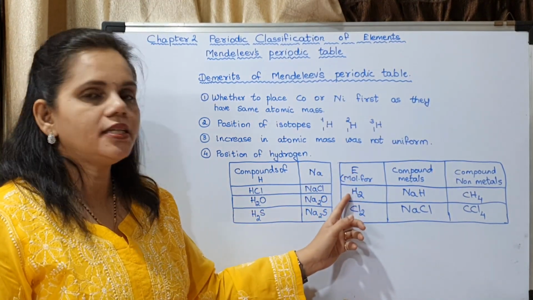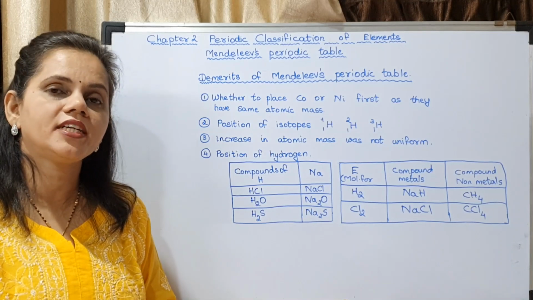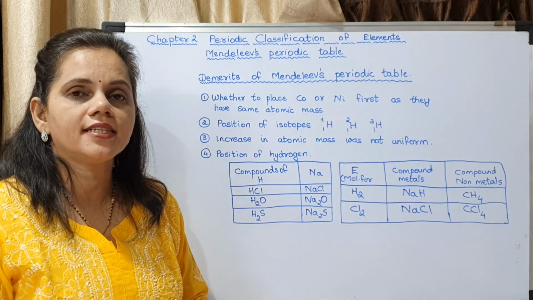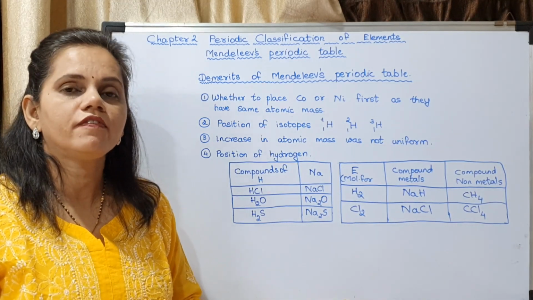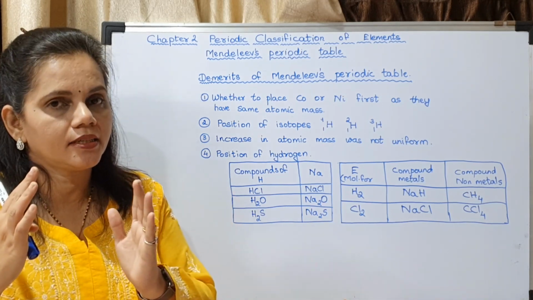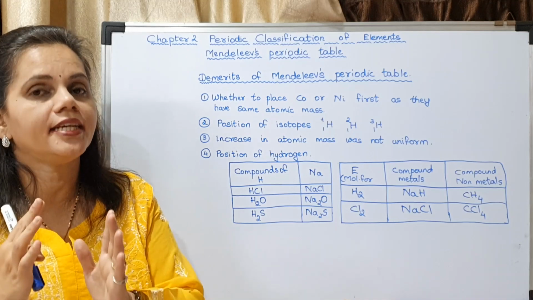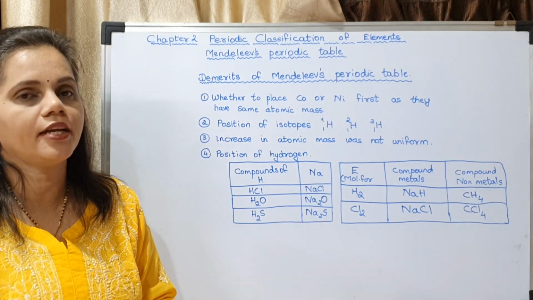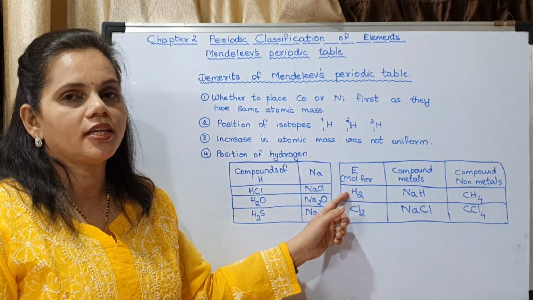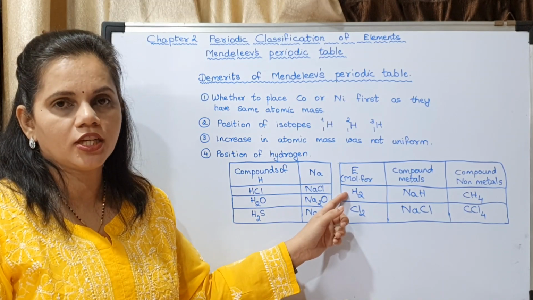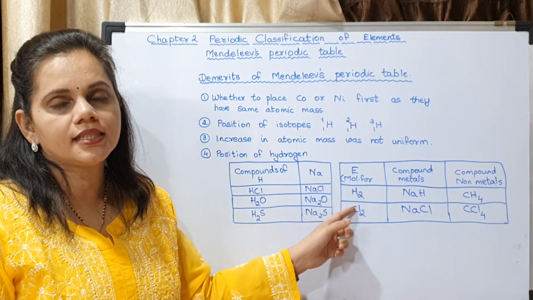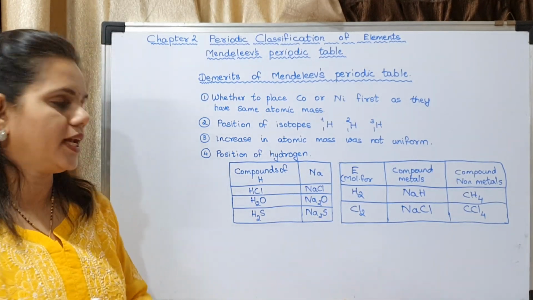This is the element hydrogen. What is the molecular formula of hydrogen gas? It is H2. What is the molecular formula of chlorine gas? It is Cl2. Chlorine, fluorine, bromine, iodine. These are halogens. They are present in the modern periodic table in the 17th group or 7th A group. Chlorine is a halogen. Hydrogen's molecular formula is H2. It is a molecule. It is a gas. Cl2 is a molecule. It is a gas. See the similarity in their molecular formulas.